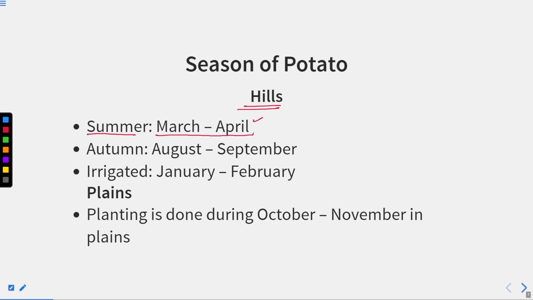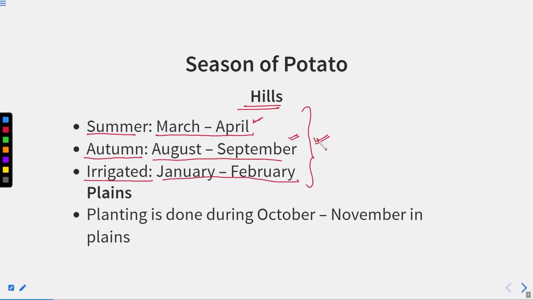March and April is the good month for the growth of the potato. If we are growing in the autumn season, then it is the August and September month. And irrigated, that is in January and February. So you can see in the hilly region, three times we can grow this potato crop.